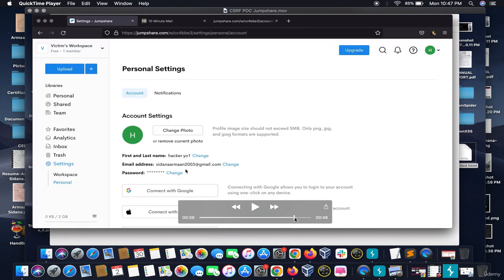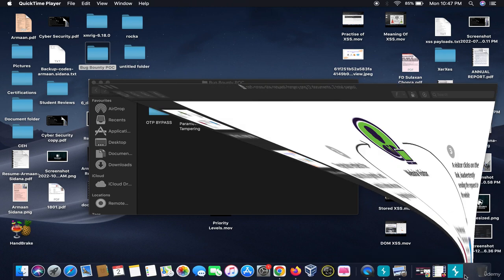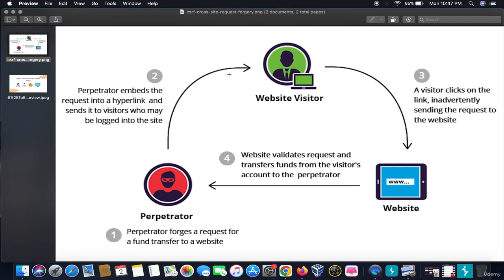On going to the website and refreshing it, we get the first name as "you are hacked". So this is an example of a CSRF vulnerability. Hope you guys understand. In the next illustration we will see how we can hunt for CSRF.